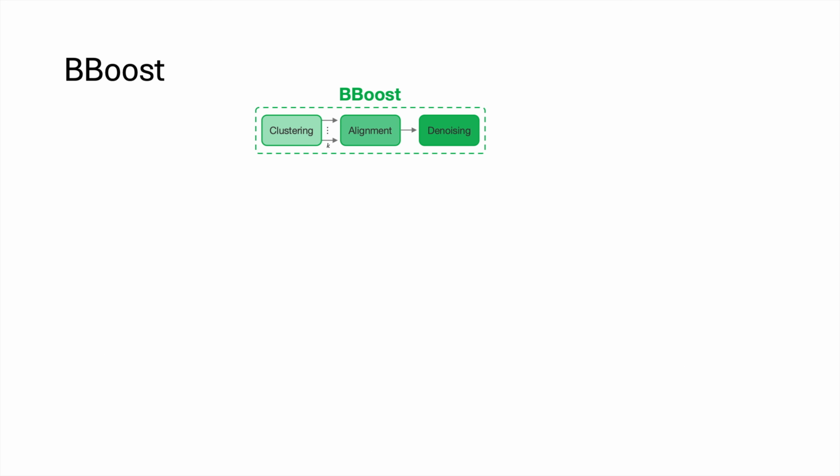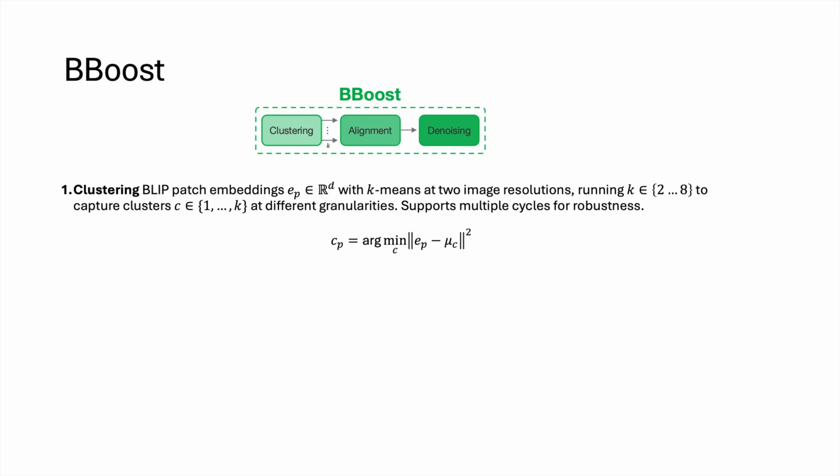Our main module, BBoost, has three main components: clustering, alignment, and denoising. In the clustering step, we cluster BLIP patch embeddings with k-means clustering at 2 image resolutions. We run k for a range of different values, which results in semantic clusters at different granularities. This process supports multiple cycles of the same procedure for robustness, as each clustering cycle can result in different semantic clusters for the same image.